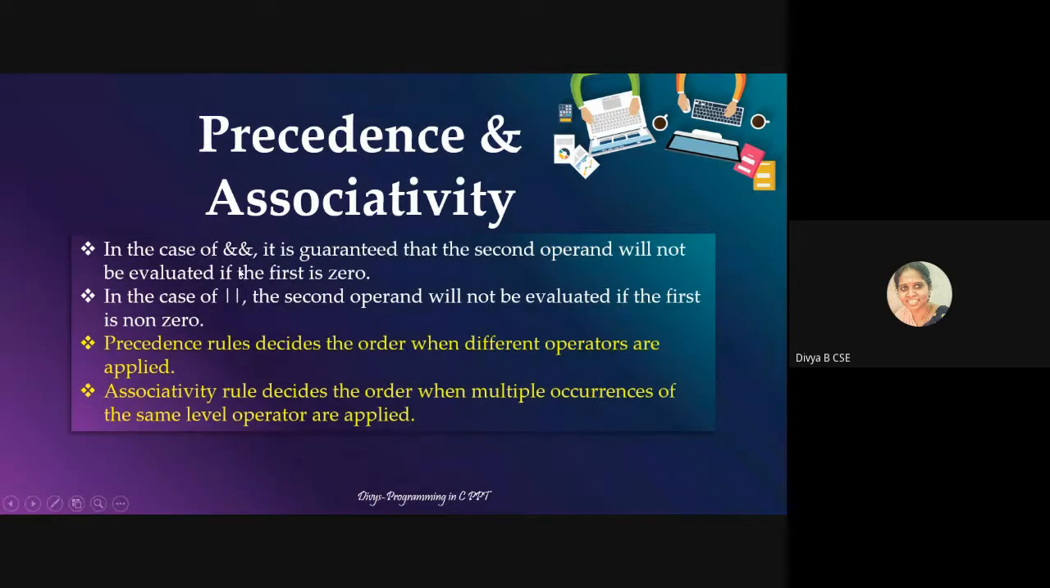So in the case of logical AND, it is guaranteed that the second operand will not be evaluated if the first is 0. The reason is that for logical AND, both have to be true, right? So this has to be true as well as the second one has to be true in order to get a true result. So if the first one is false, the second one need not be executed because ultimately the result would be false. So you need not check for the second one. So that is how it works.